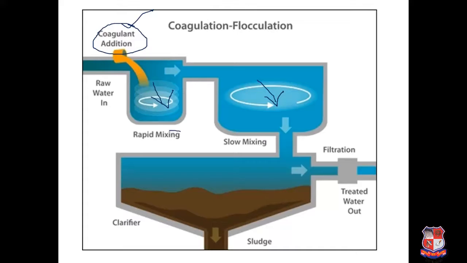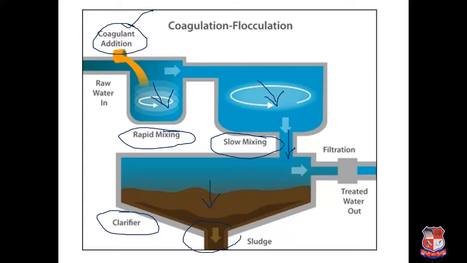Generally rapid mixing is done for around 1 minute. Slow mixing is generally done for 15 to 20 minutes, and that is at a slow speed, that is 20 to 40 rpm. After this flocculation, bigger flocs are formed that are to be settled down. So here under the force of gravity they will settle down. So this unit is a clarifier or sedimentation tank or settling tank, different names are there.